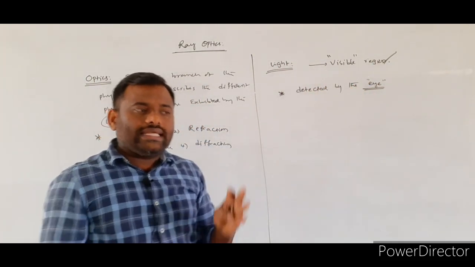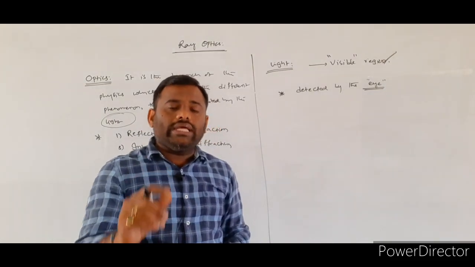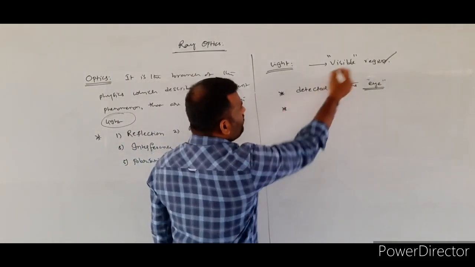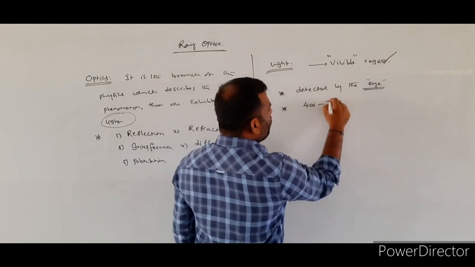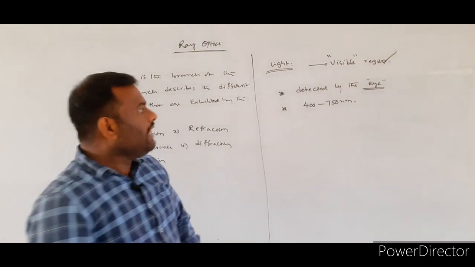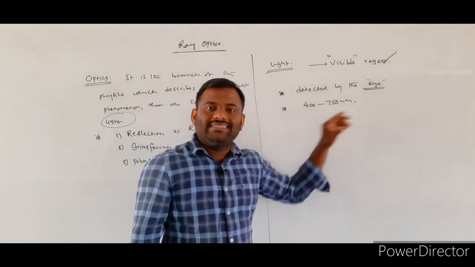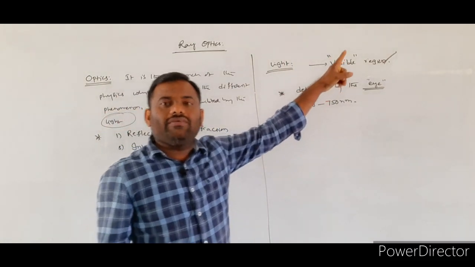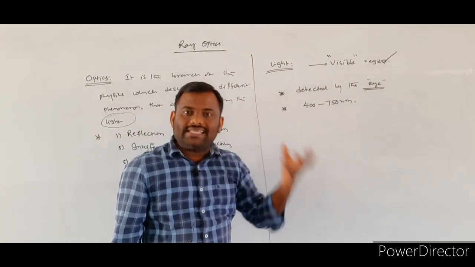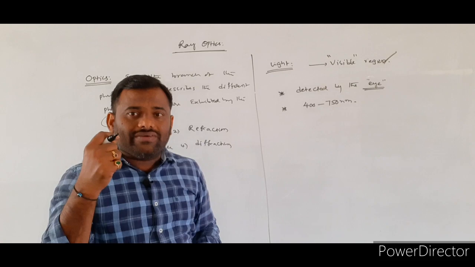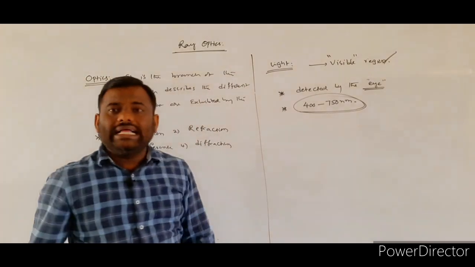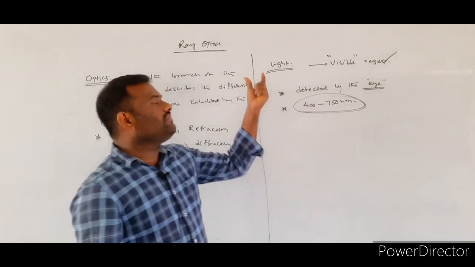So already we told that the electromagnetic spectrum is divided according to either frequency values or wavelength values. The wavelength range of the visible region is from 400 to 750 nanometers. Since the light is part of the visible spectrum, whatever light we are seeing with our naked eye, its wavelength range will be in between 400 to 750 nanometers.